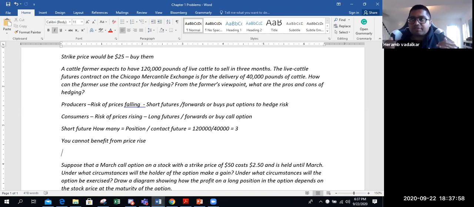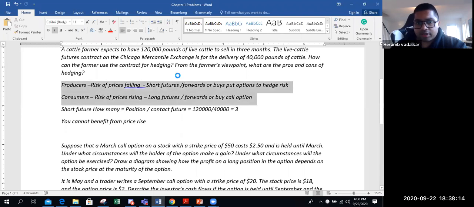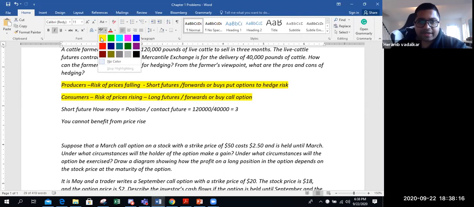So you're freezing your price at the price right now. Okay. Downward protection is there. If price goes down, you do not lose money. But if prices go up, you do not make more profits. So this is extremely important. Always try to find out whether you're a producer or a consumer.